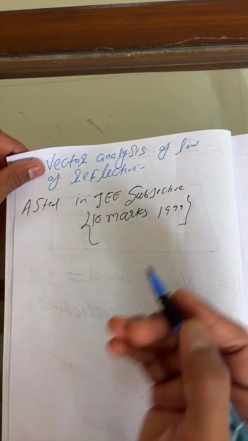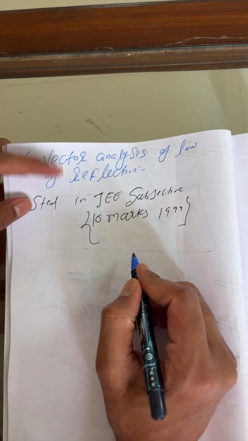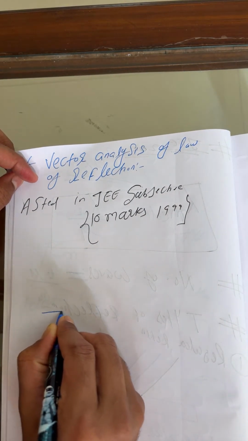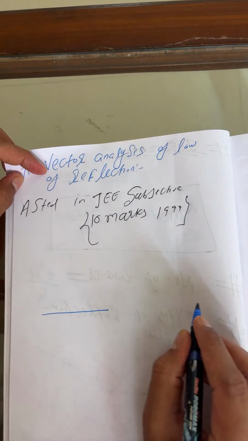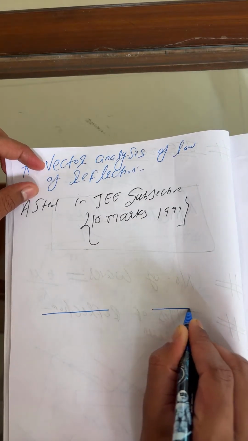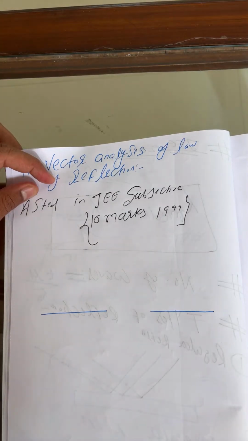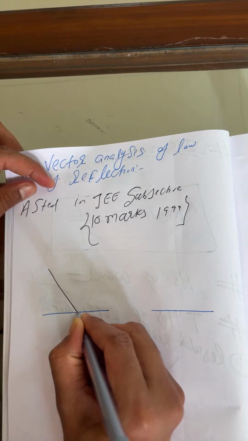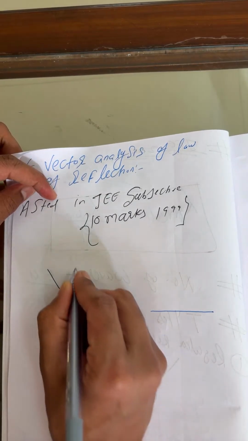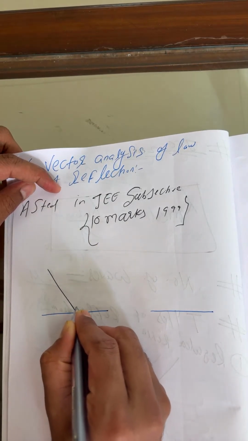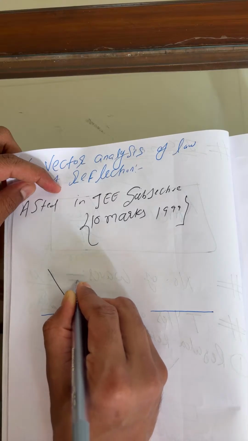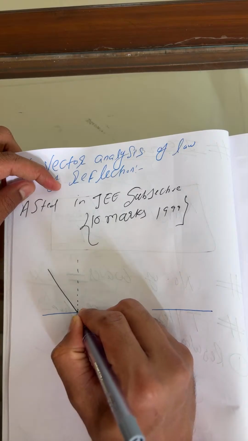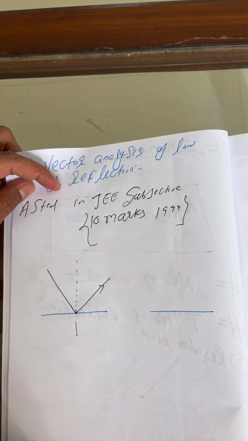How can you understand here? Let us suppose you take as a consideration, it's a normal plane. Here I'm considering this is the ray falling over here, and I hope all of you know this is the normal, right? And now this is the reflected ray.